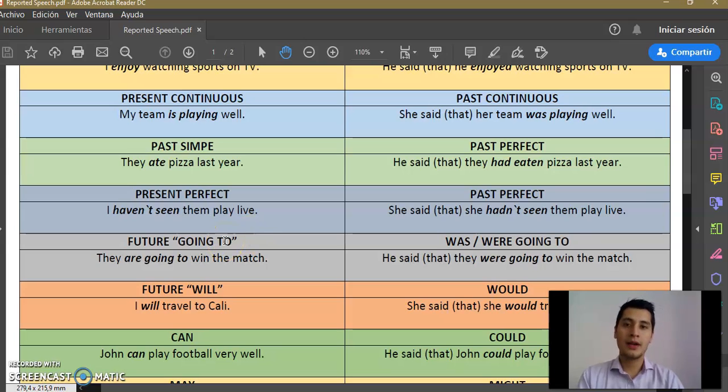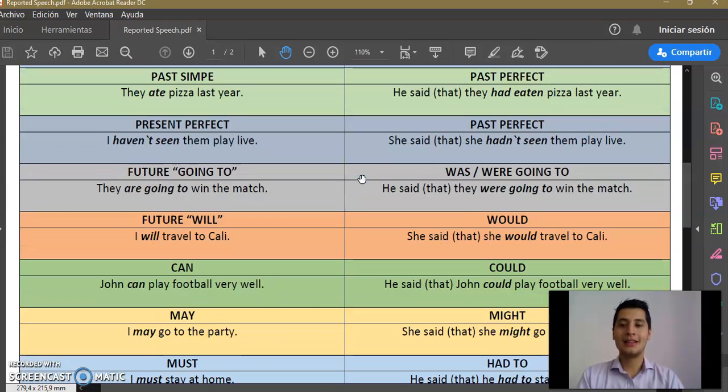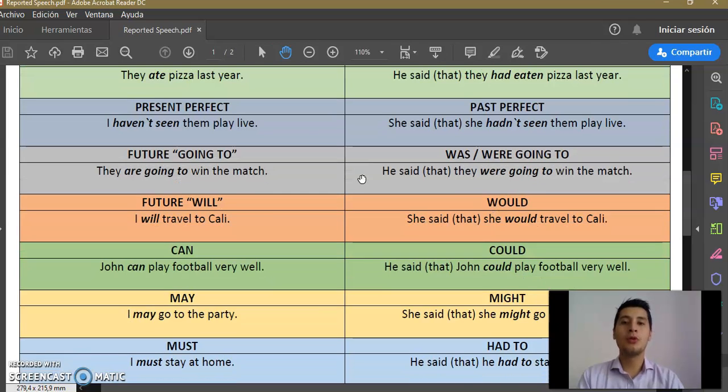As you already know, we have two ways of expressing future, the general forms: will and also going to. And we are going to check how we can work in reported speech when we talk about future tenses. Okay, and also it is important to check because I could see that you have some doubts about this with the modal verbs.